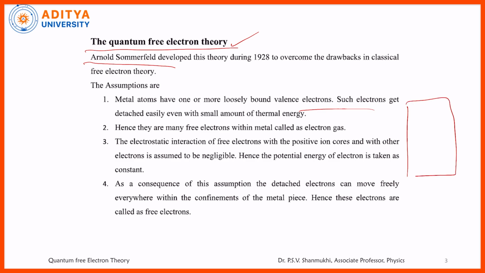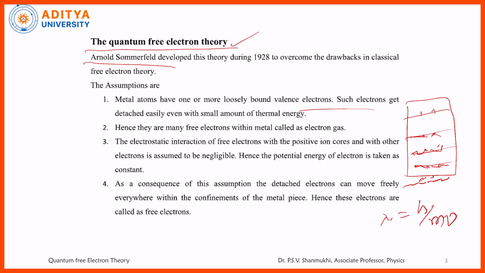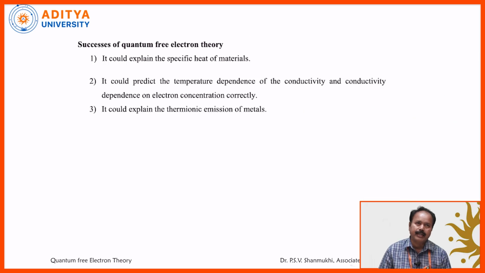Suppose this is the distribution of free electrons among various energy levels as per the FD law. But according to de Broglie hypothesis, each electron is treated as an electron wave or de Broglie wave. What is the de Broglie wavelength? The de Broglie wavelength is given by lambda equals h by mv. But to locate all these kinds of electron waves, the ordinary coordinate system is not at all suitable. We need a special coordinate system in a special space. I will explain it.